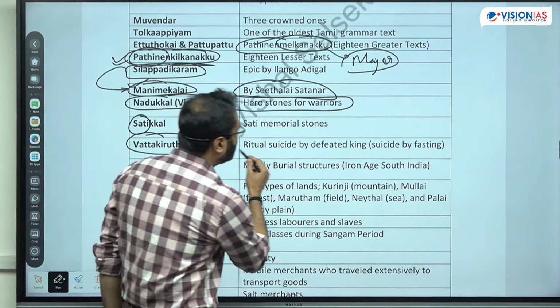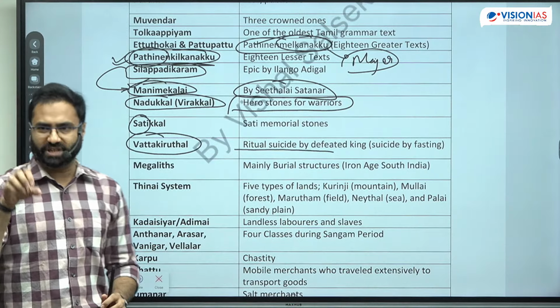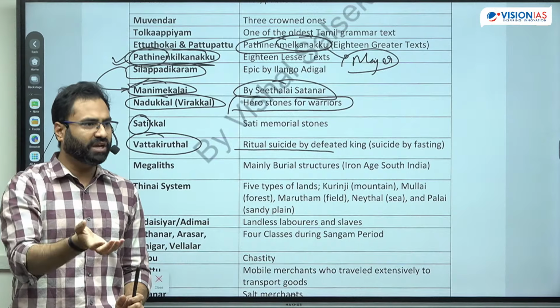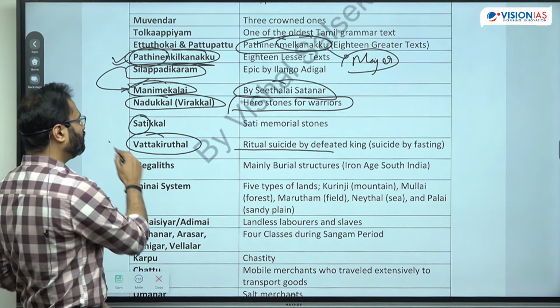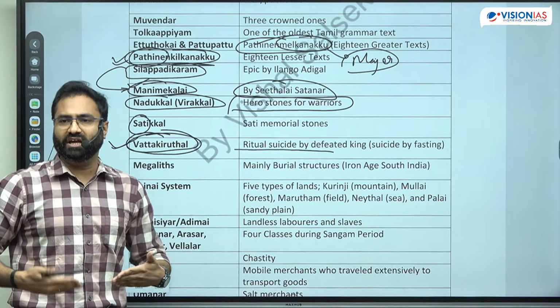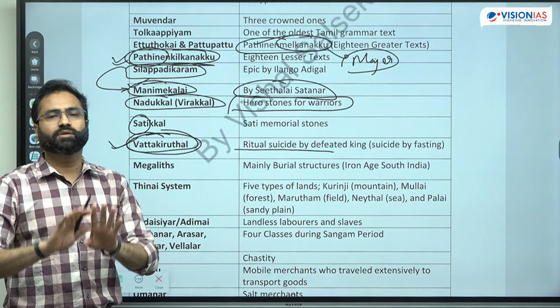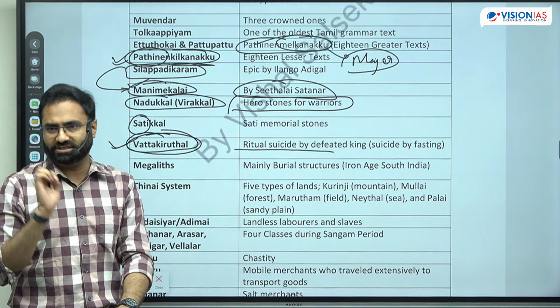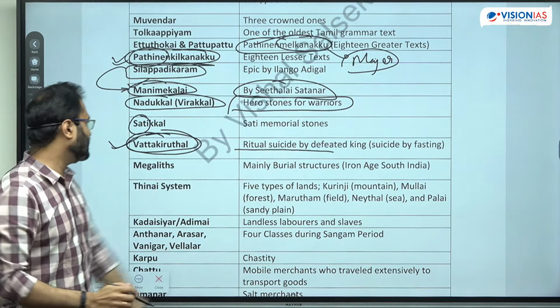So this is the ritual suicide. Suppose in a fight there is a king who was captured. Now he was getting humiliated. So generally the defeated king performed this particular type of practice, which is known as Vatta Kiruthal, which is not having anything, and until you die you follow the penance or a type of fasting, a type of Sallekhana type of thing. ठीक है. Suicide by fasting.